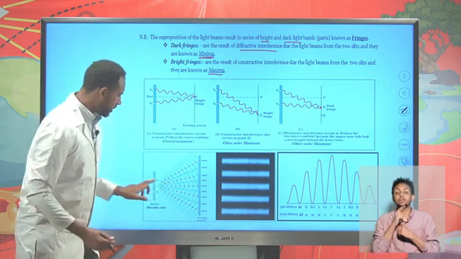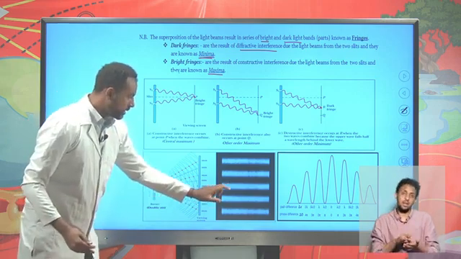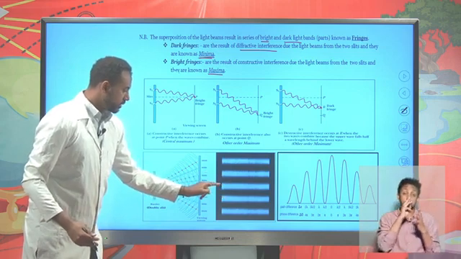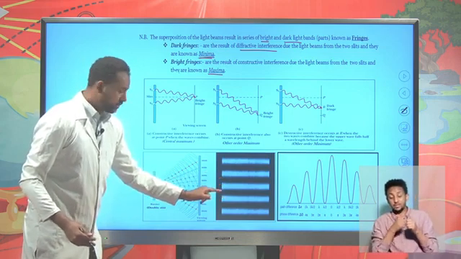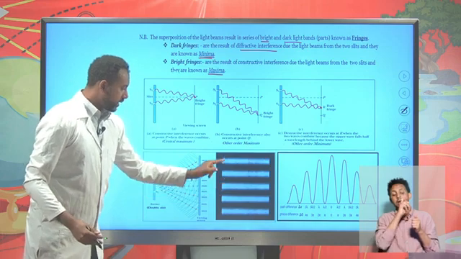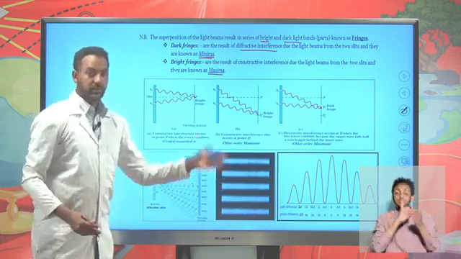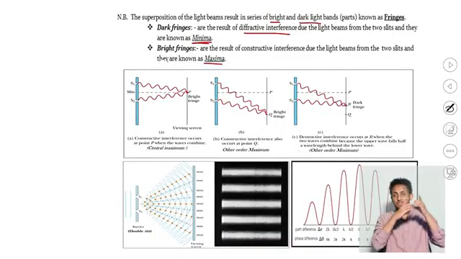And there will be a central maxima. Then on the two sides, there will be a darker part known as minima. So the central maxima, the first order minima, the first order maxima, and so on. These are formed due to constructive, destructive, constructive, and so on. This is what we call the interference nature of light.